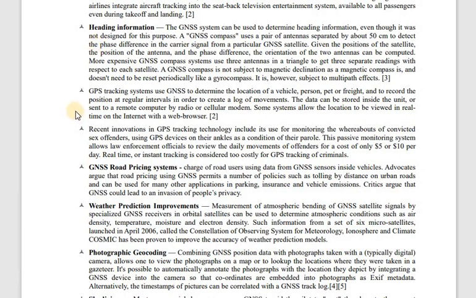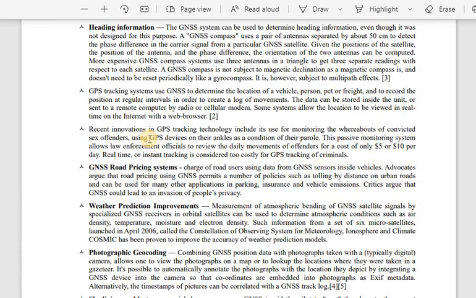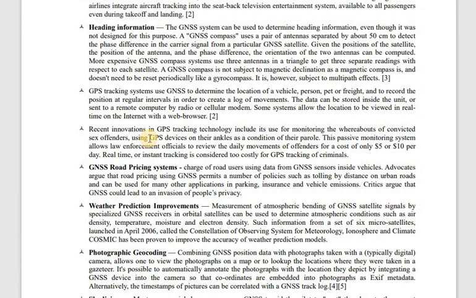You can also use a GPS tracking system. GNSS is used to determine the location of a vehicle or a person or a pet or anything that you record the positioning of. If you have a GPS tracker, as in most of the movies nowadays, you just place a GPS tracker on any pet or vehicle or person.